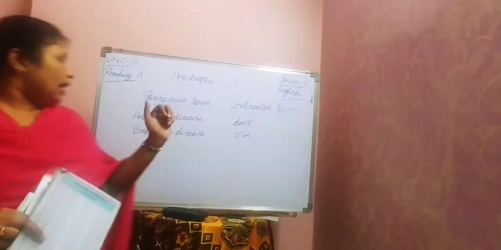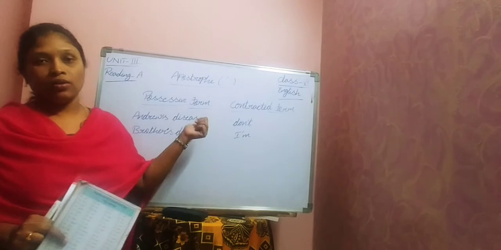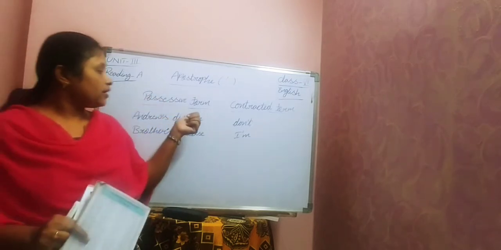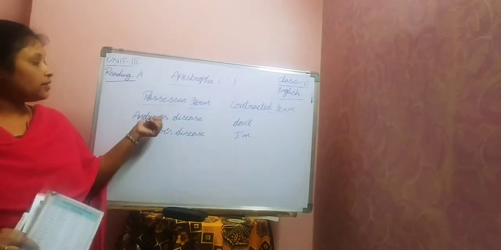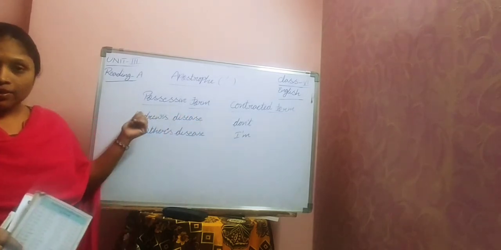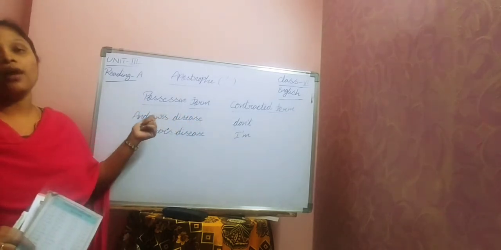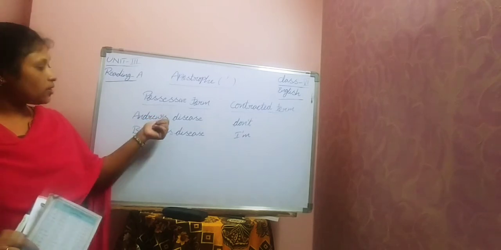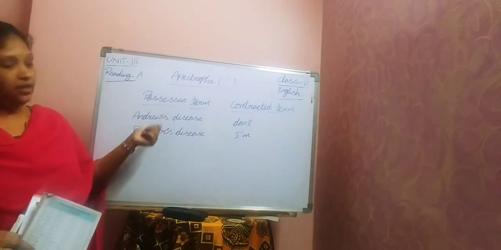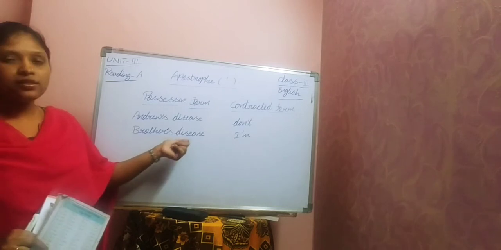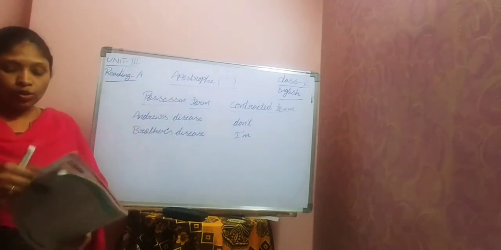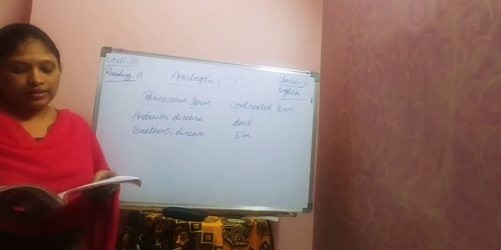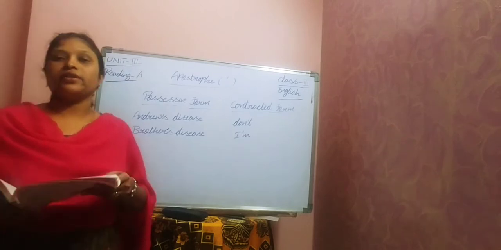Here, Andrew's disease means the disease of the one who is affected, who got this disease. It refers to Andrew, so that's why it was given an apostrophe. Second one also, brother's disease. Here also brother means Andrew only. One more word in that paragraph is father's words.